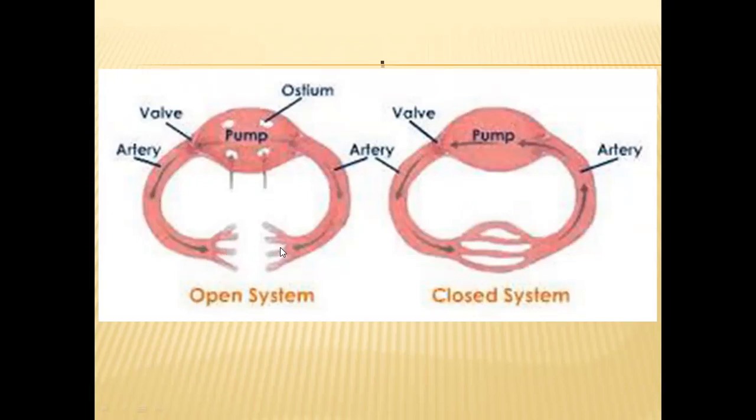So in this way, in open circulatory system, blood vessels will be there, heart will be there, blood also will be there, but these blood vessels are open type, so they will supply blood into open spaces. At some places we can see blood flowing through pipes and heart, and at remaining places blood can be seen with the naked eye. So it flows in the open spaces or open cavities. This type of circulatory system can be seen in some arthropods and some molluscans. This is a very primitive type of circulatory system.